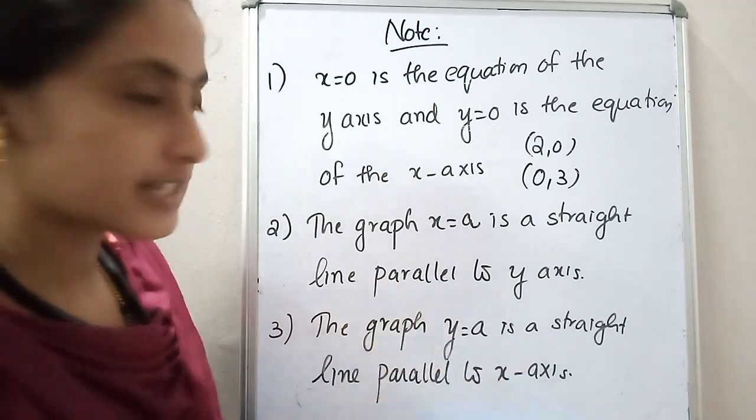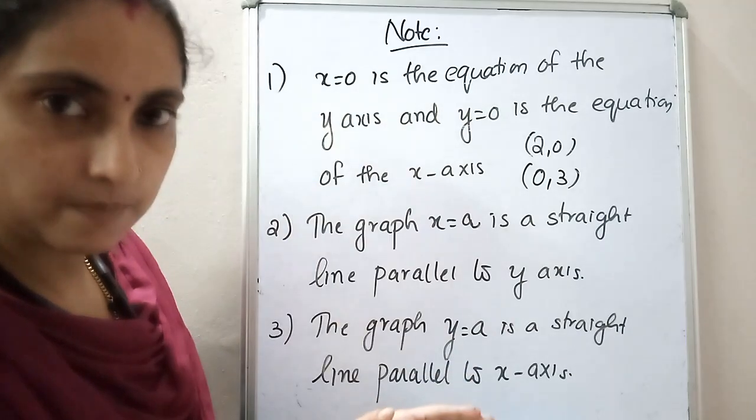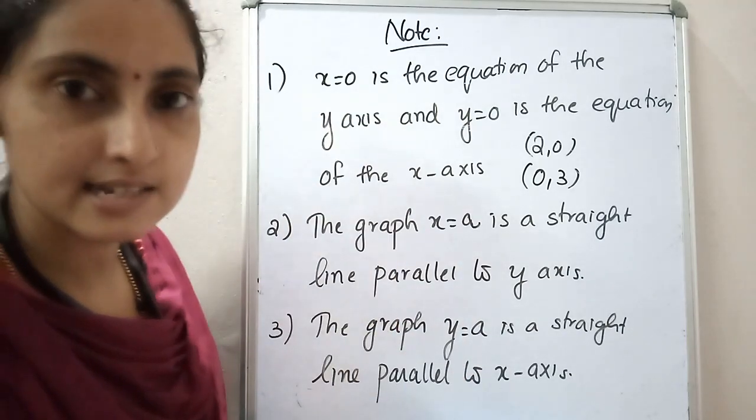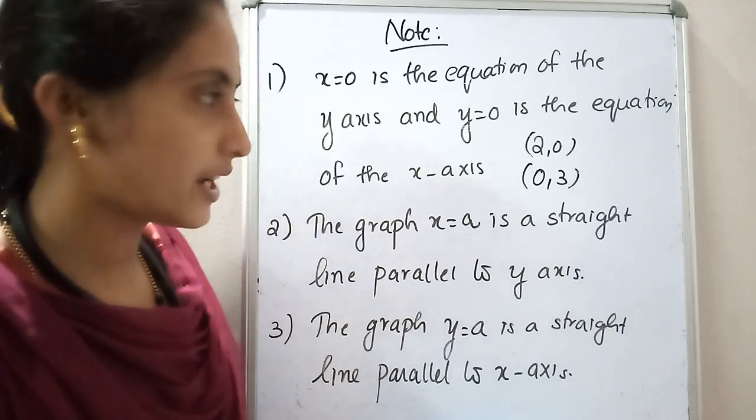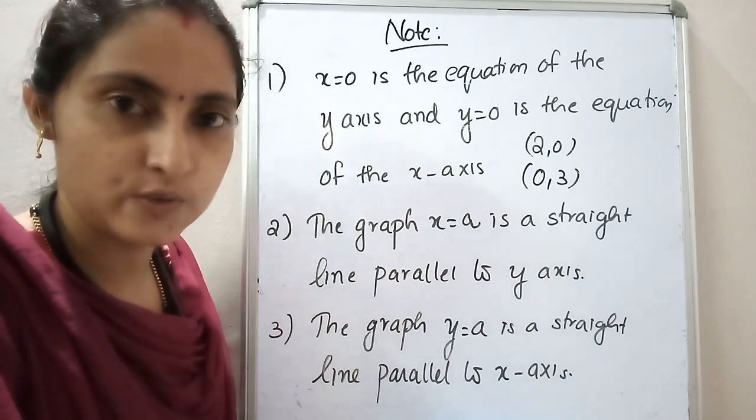And the graph of y is equal to a constant is a straight line parallel to which axis? X-axis. Okay, this much for this chapter, linear equations in two variables.